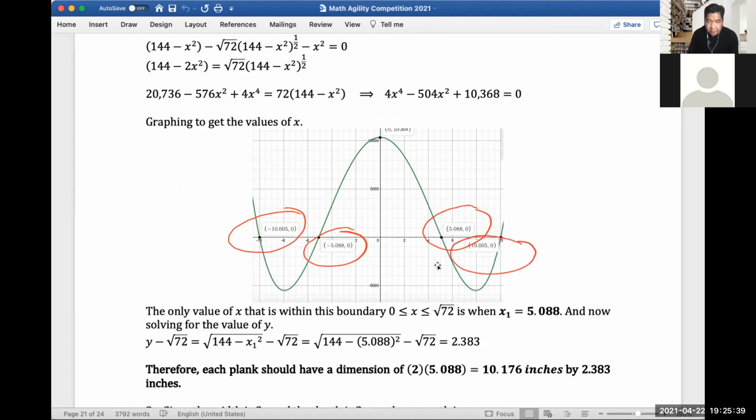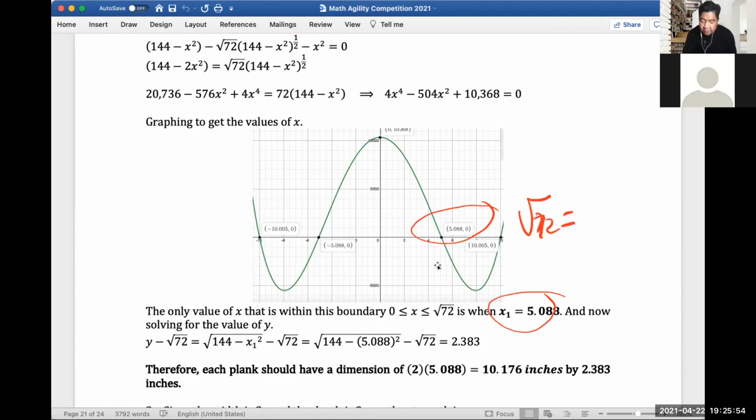So if you look at the boundaries for x, the only thing that would fit on this boundary is x at 5.088. If you get the square root of 72, let me just compute it. So the square root of 72 is actually equal to 8.48. So 10 is out of that boundary. So only 5.088 would fit in this equation.